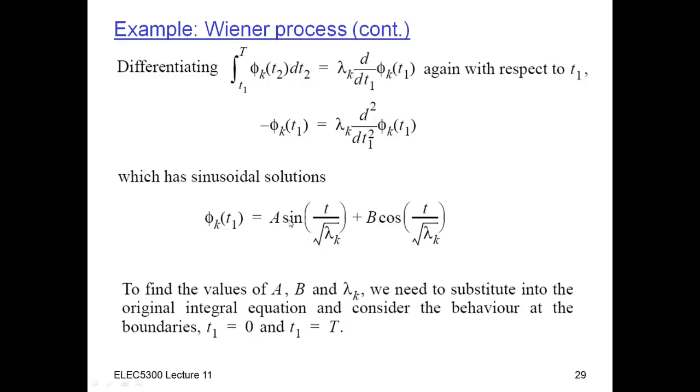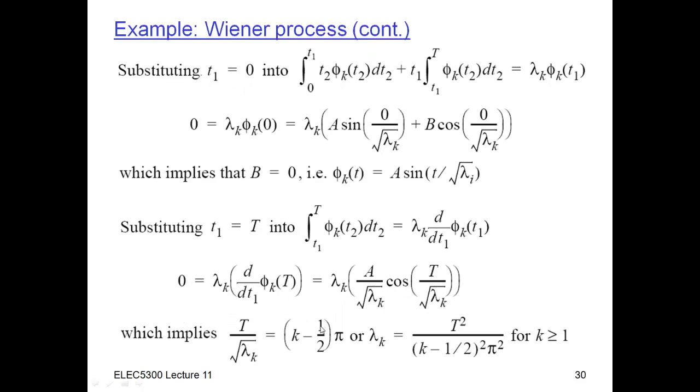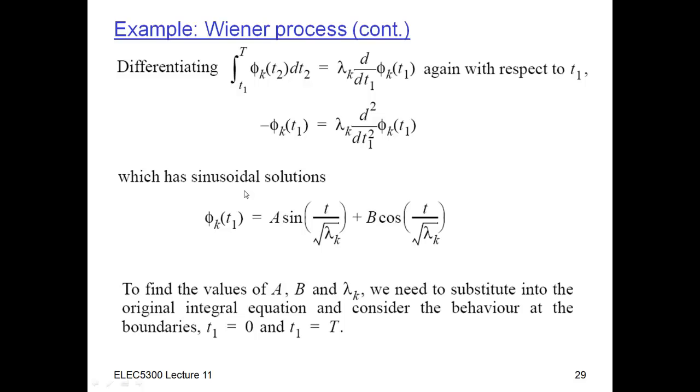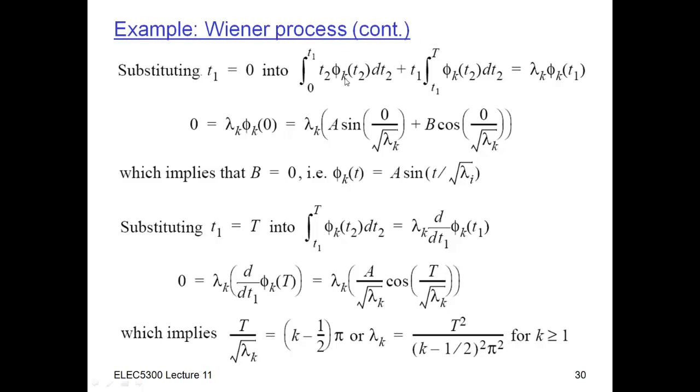To figure out the actual parameters, I'm going to consider the behavior at the boundaries of the integral, on the left at 0 and on the right at time t. So let's just do that. This equation here on the top is just the integral equation that we saw before, where we substituted in the exact form for the covariance function and expanded this thing out. Now I'm going to substitute the exact form that I found for the phi's into that equation.